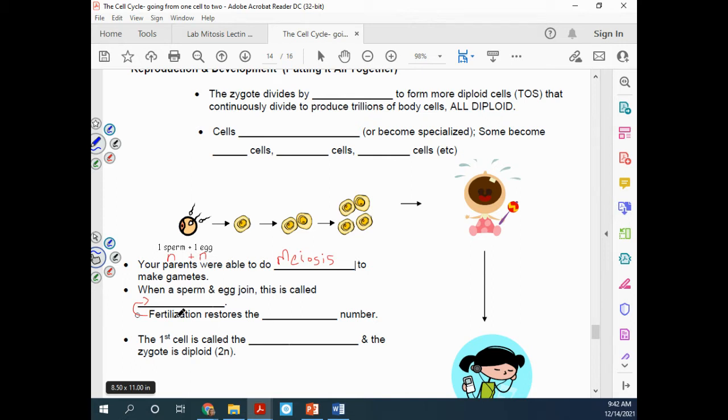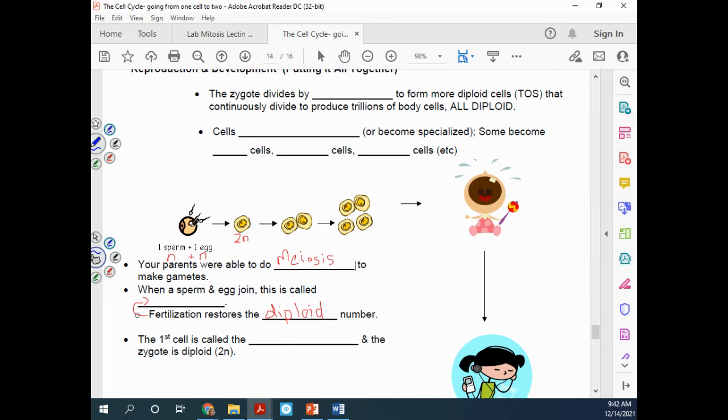Now, in math, you've learned that if you add n plus n, then we should get 2n. So after the sperm cell and the egg cell join together, now you have that first cell of an organism, and that first cell should be diploid. So we can say that fertilization restores the diploid number. It gives us a cell there that can then develop into an organism, and that first cell is going to be diploid.